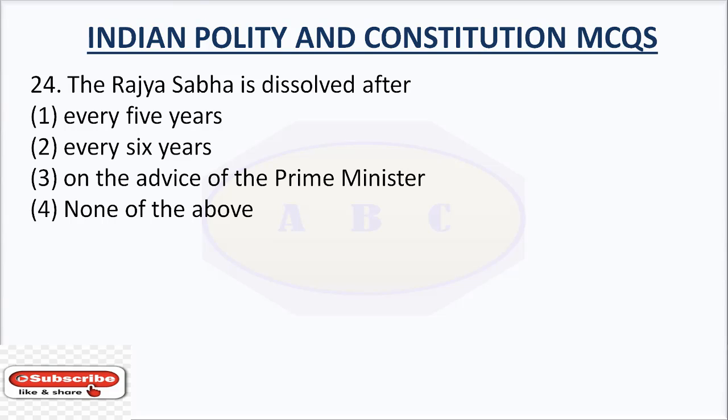Question number 24. The Rajya Sabha is dissolved after option number 1, every 5 years. Option number 2, every 6 years. Option number 3, on advice of the Prime Minister. Option number 4, none of the above. The right answer is none of the above.